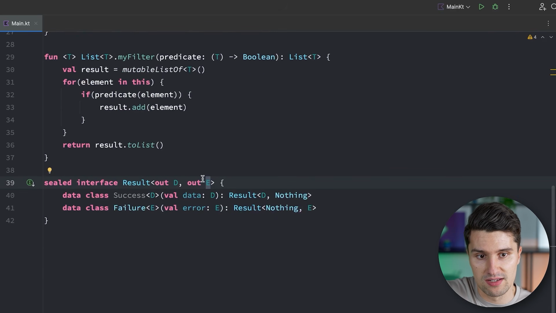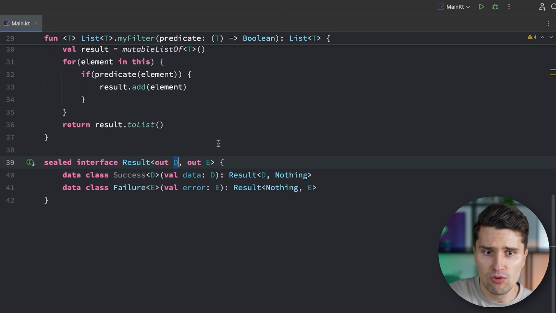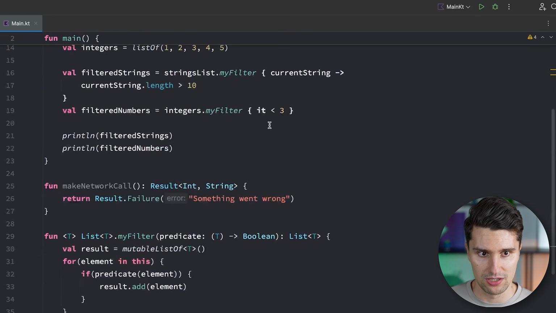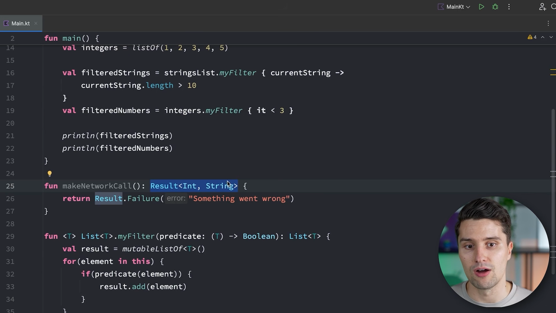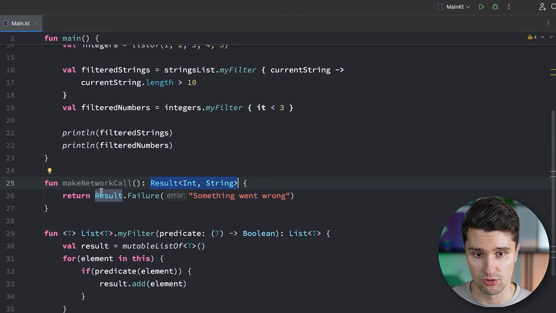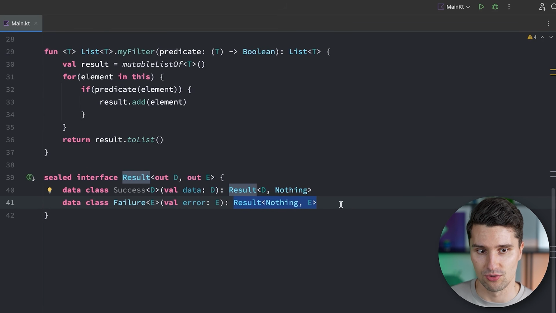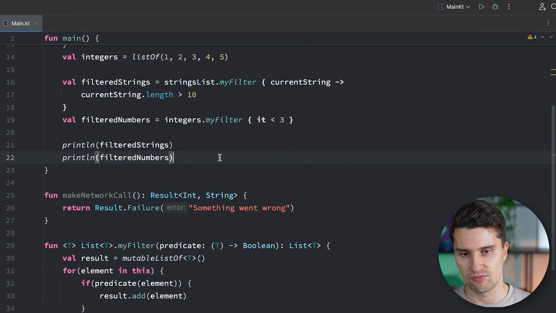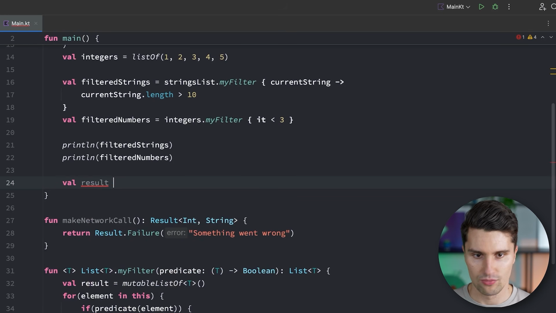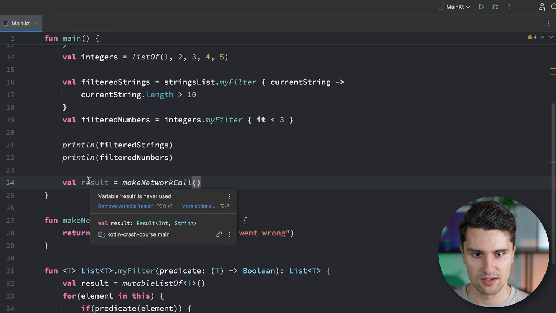But what we achieve with that is that we not only expect type arguments specifically only of this specific type D, so here, of result of type integers, but also we allow the subclasses to be passable here. So result.failure, for example, which is certainly a subclass of result. So it implements the sealed interface. So therefore it's valid. And if we now use this make network call function here somewhere, result is make network call, then this is a result of integer and string in this specific call.